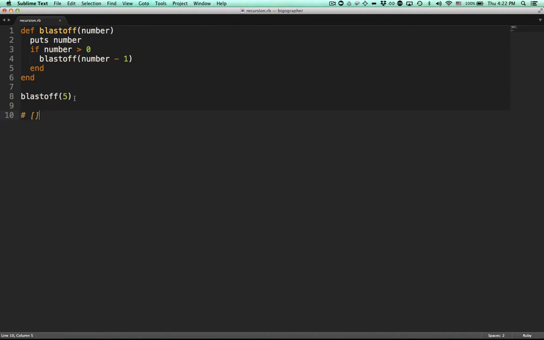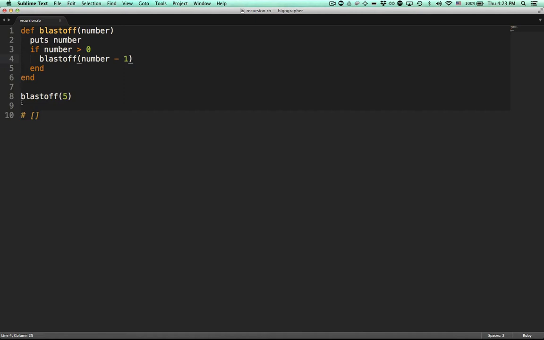So if we call blastoff 5, what happens is, again, the blastoff method gets called. On line 2, we print out 5. Then we say if number is greater than 0, which it is, blastoff 4. Now, at this very line, right where my cursor is, before we even hit the end keyword on line 5, Ruby immediately triggers blastoff 4. But really, if you think about it, we're still in the middle of blastoff 5.